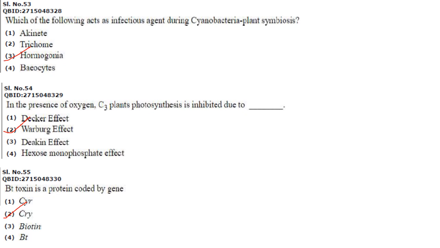Then Bt toxin is a protein coded by the Cry gene. Answer is option 2. Don't confuse it with option 1 because there the spelling is wrong. It is given as CYR whereas in option 2 it is CRY. So the answer here will be option 2.